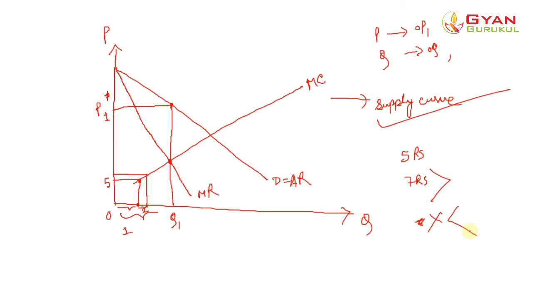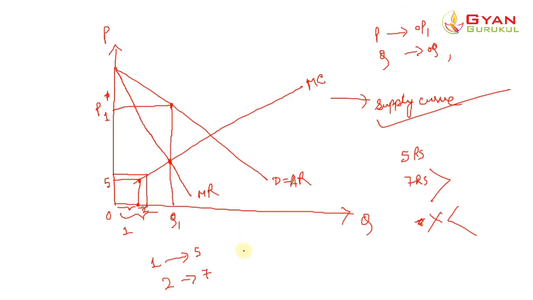So ideally the situation is that the monopsonist would like to buy the first unit at rupees 5, the second unit at rupees 7, and so on and so forth. That should be the ideal situation, right? I am talking from the point of view of the monopsonist, and that is the ideal situation.